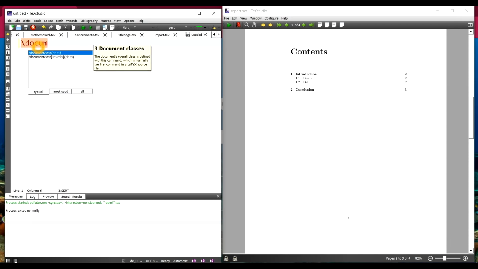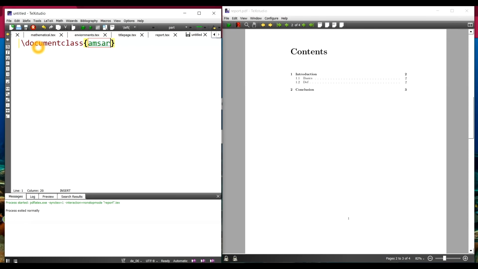My document class now will be amsart. Similarly, I have \begin{document}, \end{document}. This is where I'll be writing the commands, etc. My research article has a title. So let me say \title, and the title is "My Research Article".